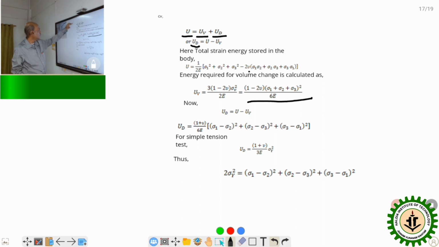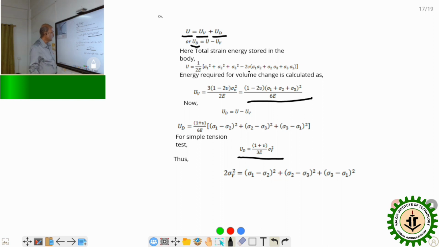If we put this calculation in the simple tension test, the only stress used for distortion is sigma y. So if we put sigma 2 and sigma 3 equal to 0 and sigma 1 equal to sigma y in this equation, we get UD as 1 plus nu by 3E into sigma y square.